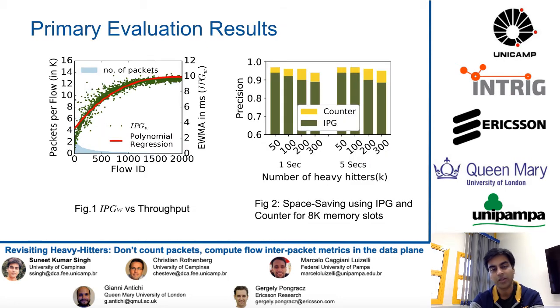So our initial results are very promising and we use the CAIDA traces for our evaluation. In the first figure, we plot the graph between weighted IPG and flow throughput. And the figure shows a strong correlation between them. In the other graph, we use the IPG metric in the space saving algorithm instead of packet count and evaluate the performance. And the results suggest that the IPG metric is a strong candidate for heavy hitter detection and also for other traffic management applications.